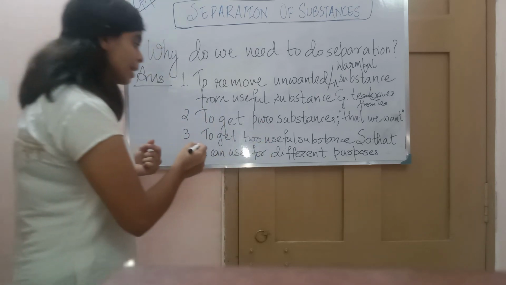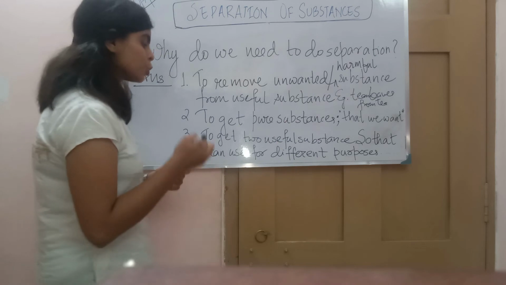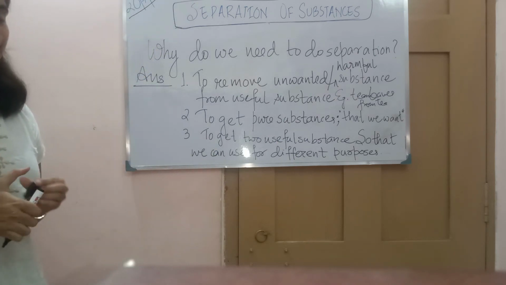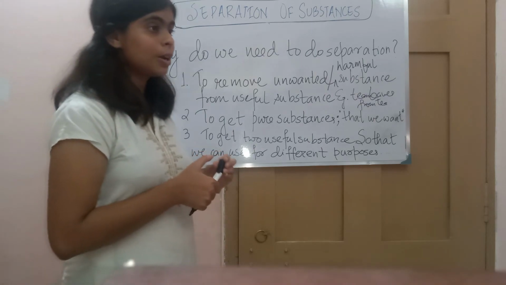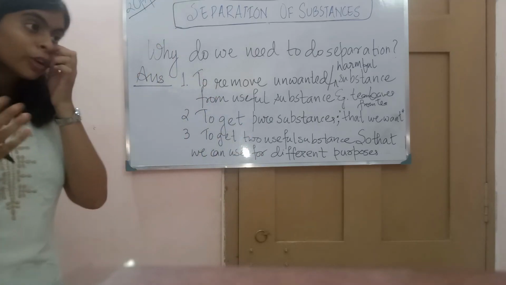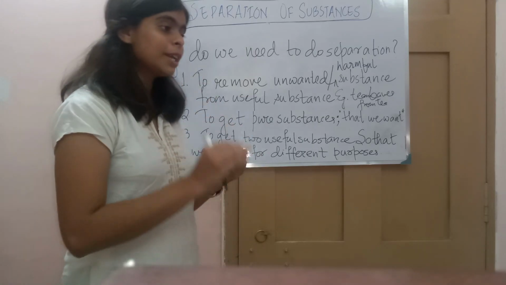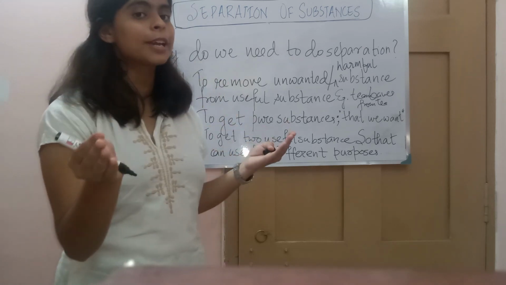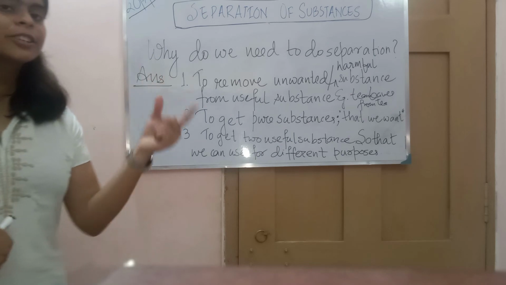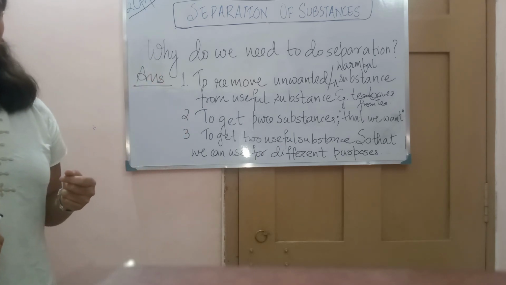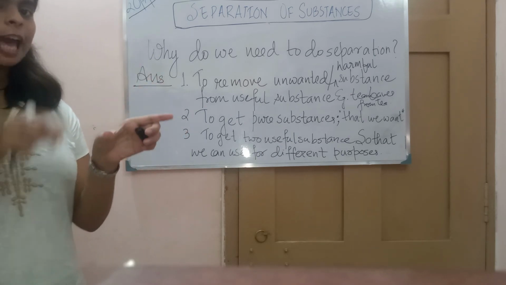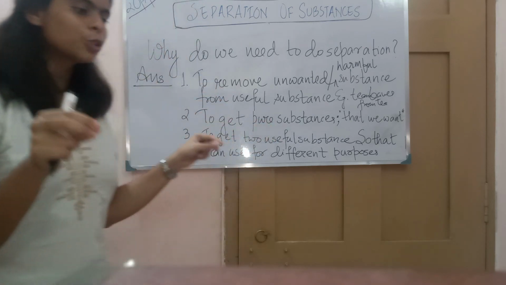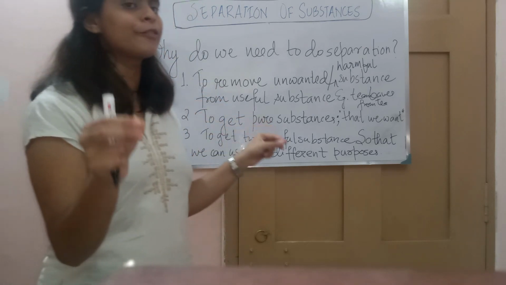Another reason is to get two useful substances so that we can use them for different purposes. As I've told you about boiling of milk, after boiling, the upper surface of the milk is covered by cream, and that cream is very useful. If we separate the milk and the cream, from these two substances we will get different products.